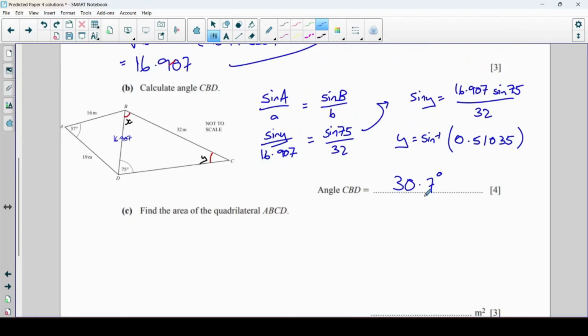I've just realised I forgot something, because that 30.7 of course was this thing here. And what I said I was going to do is then find x, which I haven't yet done. So hold up. Now I need to do 180, subtract 75, subtract that 30.7. And that gives me 74.3 degrees. So watch out with that there. I almost made that mistake that I said to be careful about.